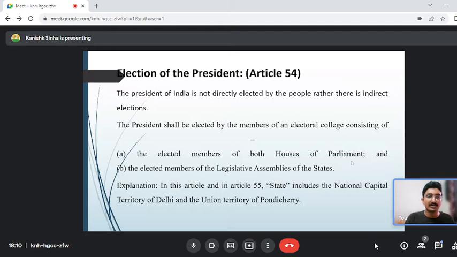So you have to remember the electoral college consists of the elected members of both houses of the parliament, that is Lok Sabha and Rajya Sabha, and the elected members of the legislative assembly, and here the state includes Delhi and Pondicherry. So not Chandigarh or any of the union territories vote for the president election. It is only Delhi and Pondicherry which are included in the state part. So this is the electoral college which votes for the president of India, and it is an indirect election. This is very important that you have to remember.